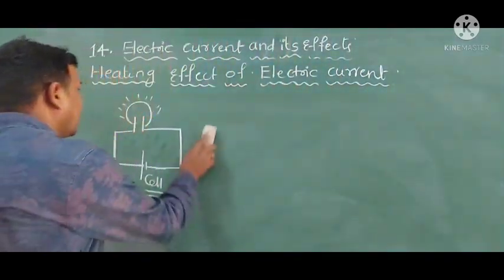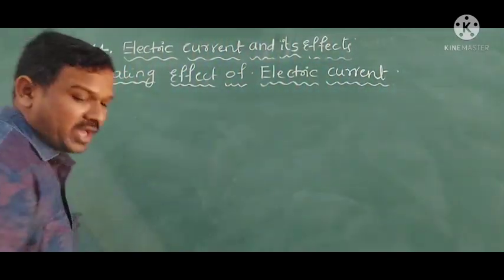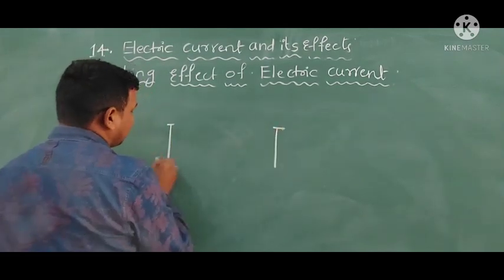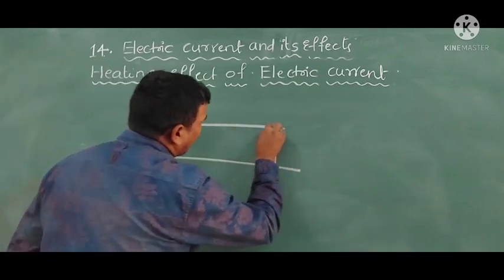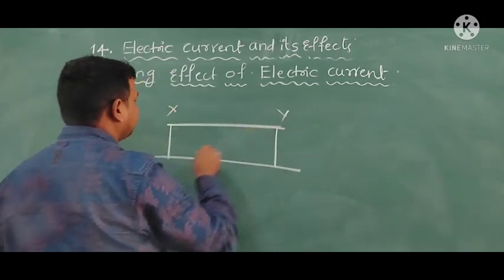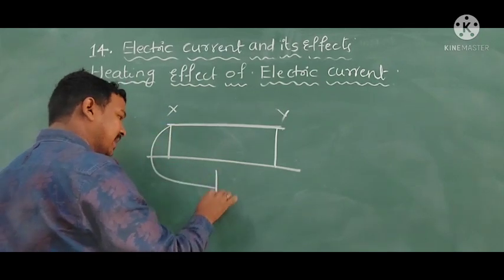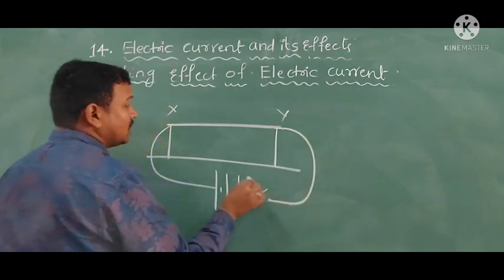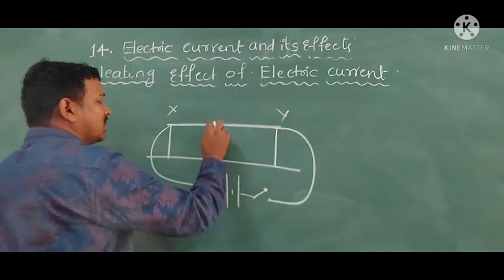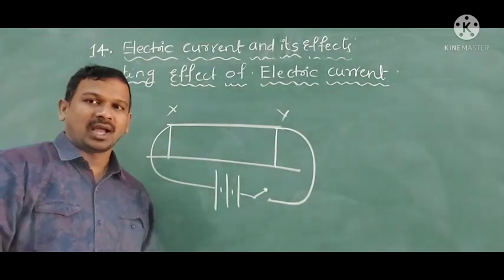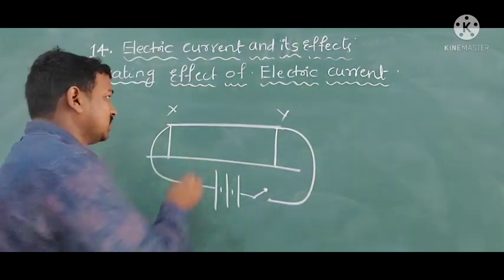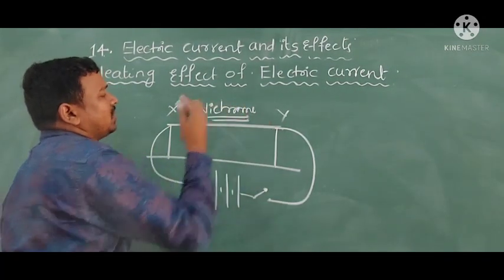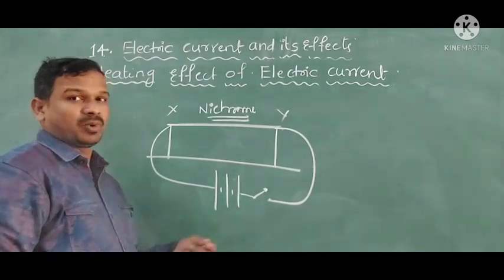For this, I am taking a nichrome wire and an arrangement here, 2 nails, and the nichrome wire is attached here to the battery and a switch. When it is switched off, if I touch it, I do not feel any hotness here. This is a nichrome wire. Nichrome wire is an alloy of nickel and chromium.